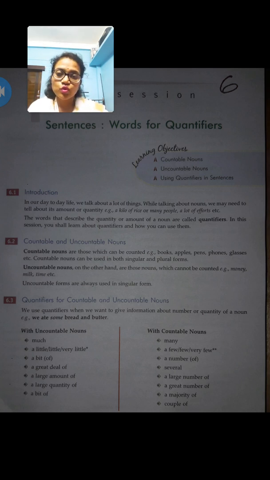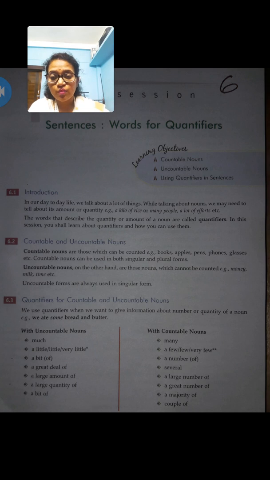Whenever we get information about the number or quantity of a noun, we use quantifiers there. For example, with an uncountable noun we have to go with the word much, while for the countable noun we have to go with the word many. With an uncountable noun we use a great deal of, while with countable nouns we talk about a large number of, because here we can count.